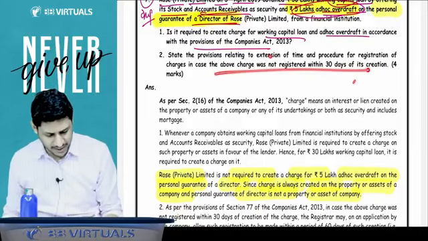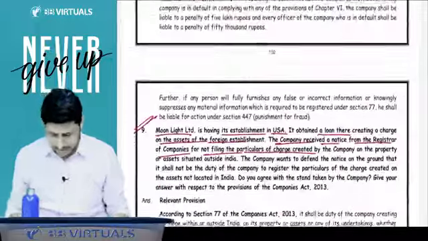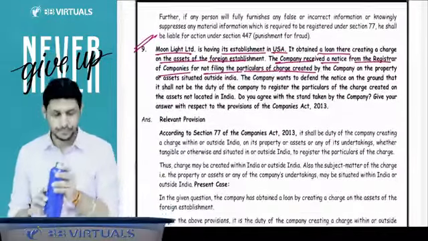Then they are asking the extension of the time period, that you can easily write down. There is nothing difficult in that.